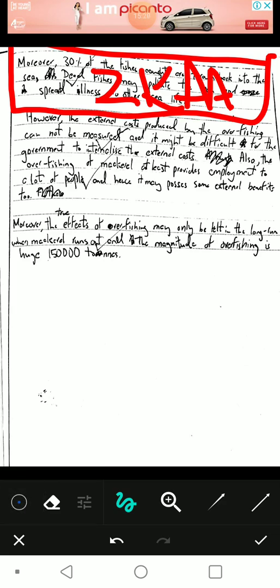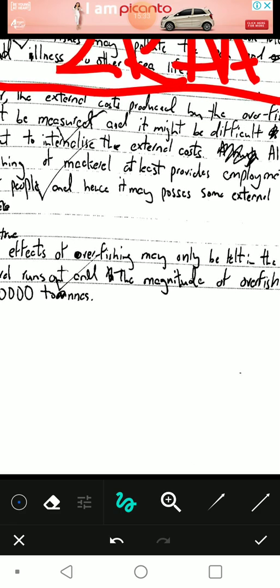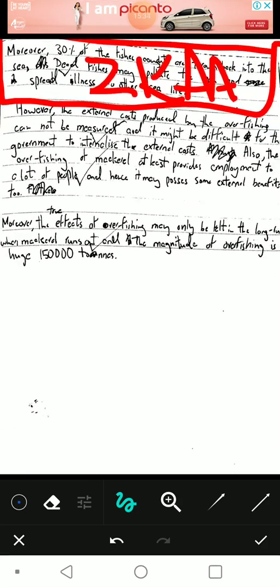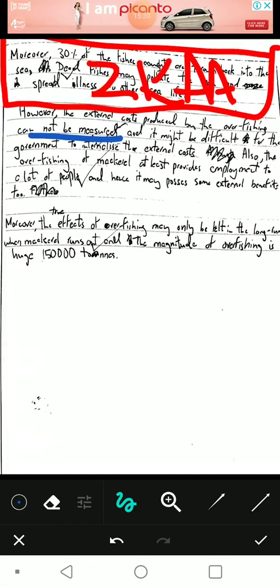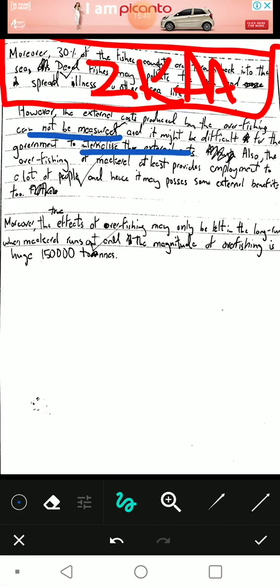However, again, counter. However, the external cost produced by the overfishing cannot be measured. There's always an issue with external costs. They cannot be measured. Okay, always use that in evaluation. Never skip it. It's a solid point. Just always mention it. Produced by the overfishing cannot be measured and might be difficult for the government to internalize the external costs. Okay, that's another point because they cannot be measured.